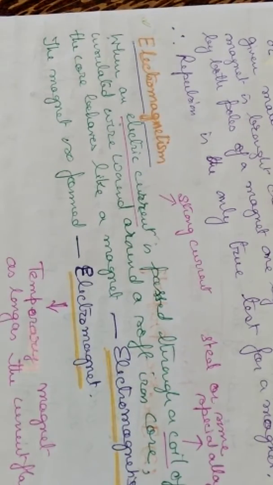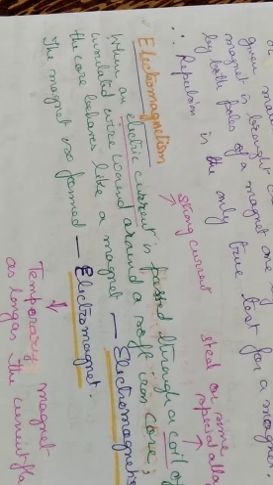Okay. So, when an electric current, or a rather strong current, is passed through a coil of insulated wire wound around a soft iron core, the core behaves like a magnet. That is electromagnetism. So what is electromagnetism?